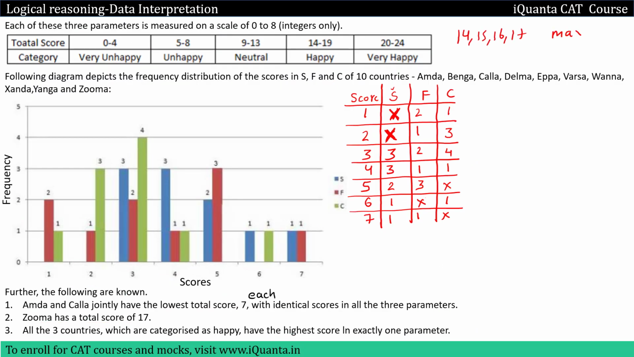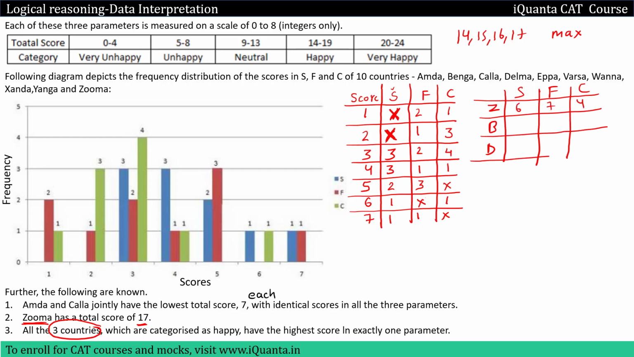We are looking for the maximum possible scores for both B and D, and they are in the happy category. We were given that there are a total of 3 countries in the happy category. We already know that one of them is Zuma, which has a total score of 17. So I have countries B and D. I have country Z already in the happy category with a total score of 17, which we found in the previous question. So I'll write down the score of Zuma as found in the previous question. It was 6, 7, 4. Now I have to maximize the score of B and D, and they should have the same score according to the question.